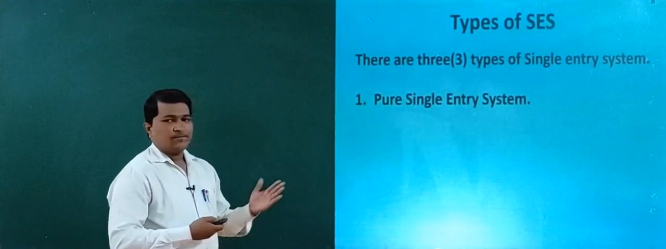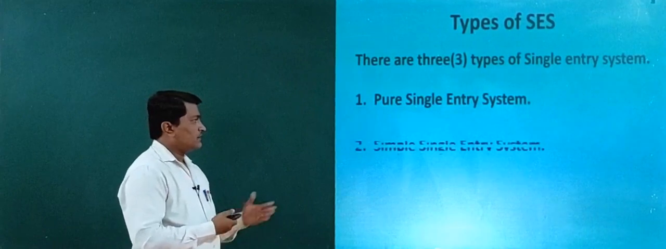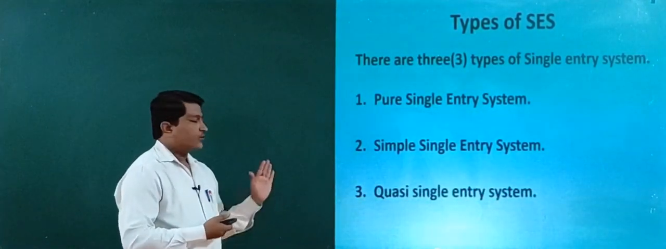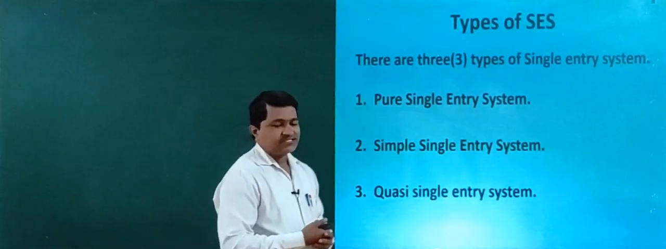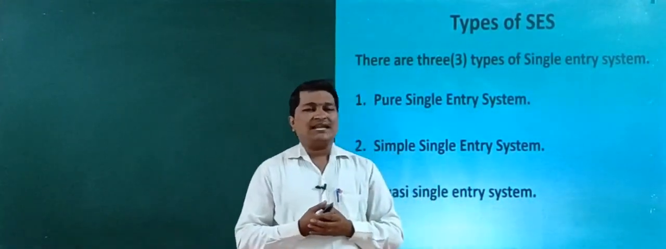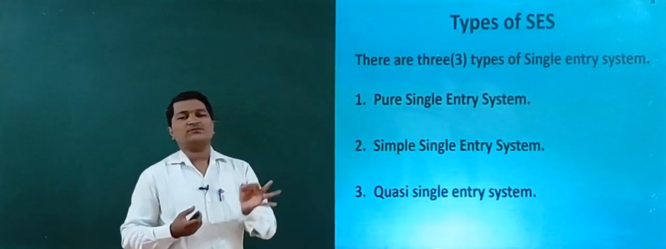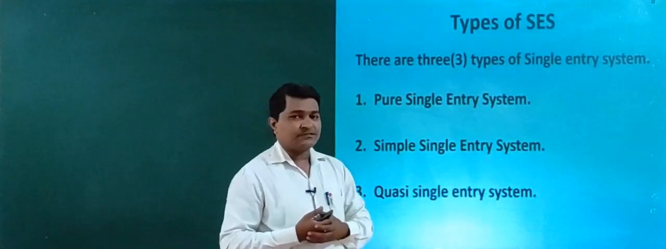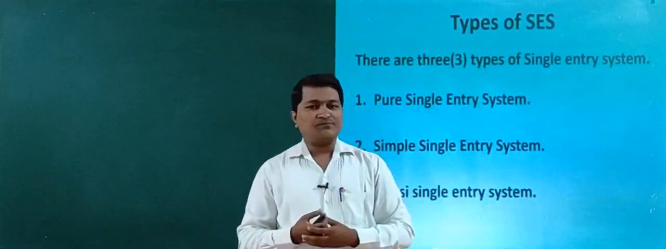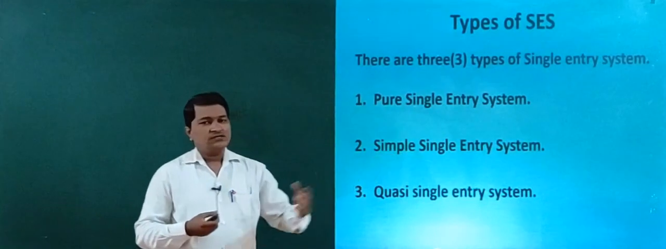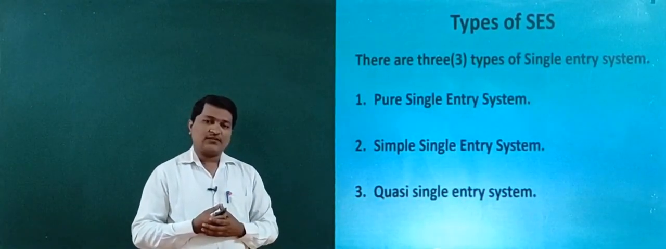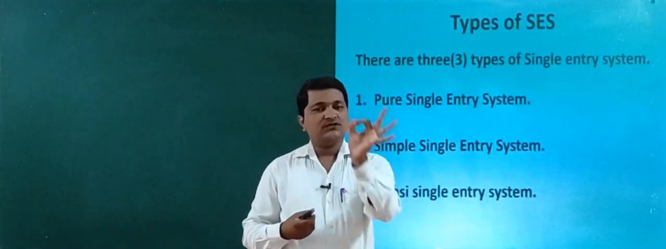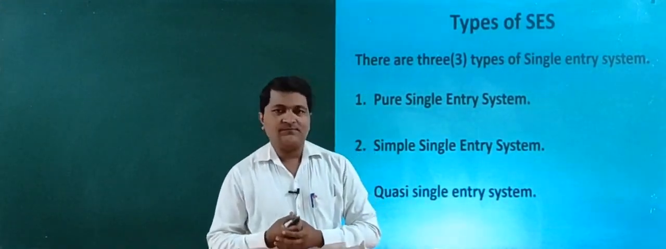First one is pure single entry system, next simple single entry system, and last one is quasi single entry system. These are the main three types in single entry system. This is the most important concept of single entry system. So single entry system can be maintained in how many types? Yes, very good, in three types. First one is pure single entry system, second one is simple single entry system, and third one is quasi single entry system, right?